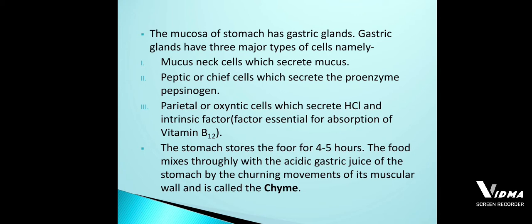Because the gastric glands consist of gastric cells, and those gastric cells consist of three different types of cells, which secrete the inactive proenzyme called pepsinogen.